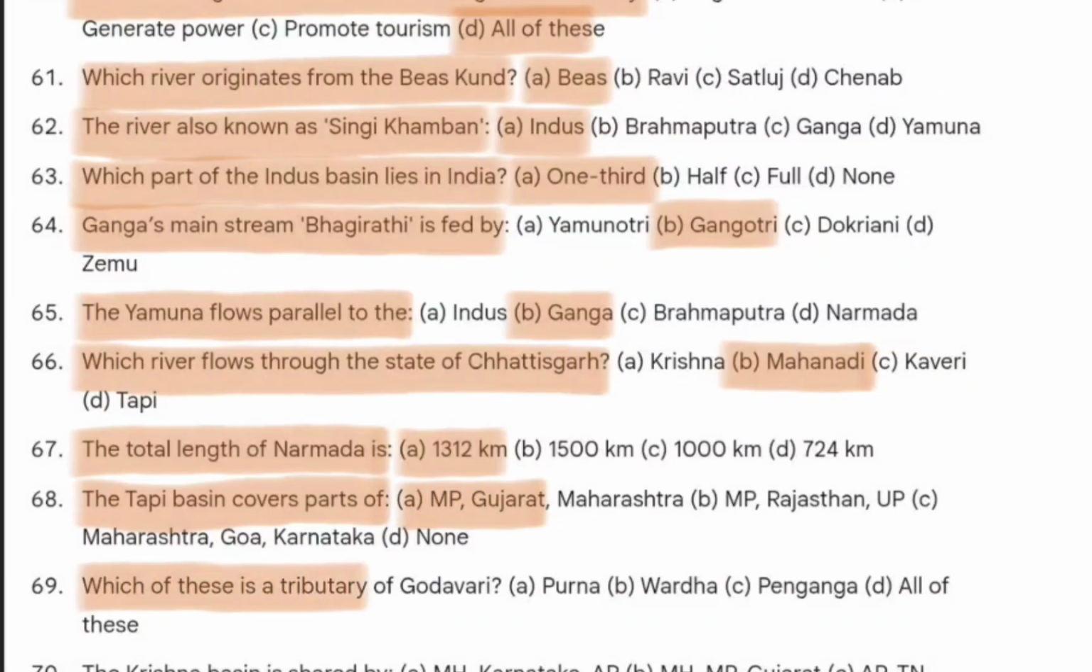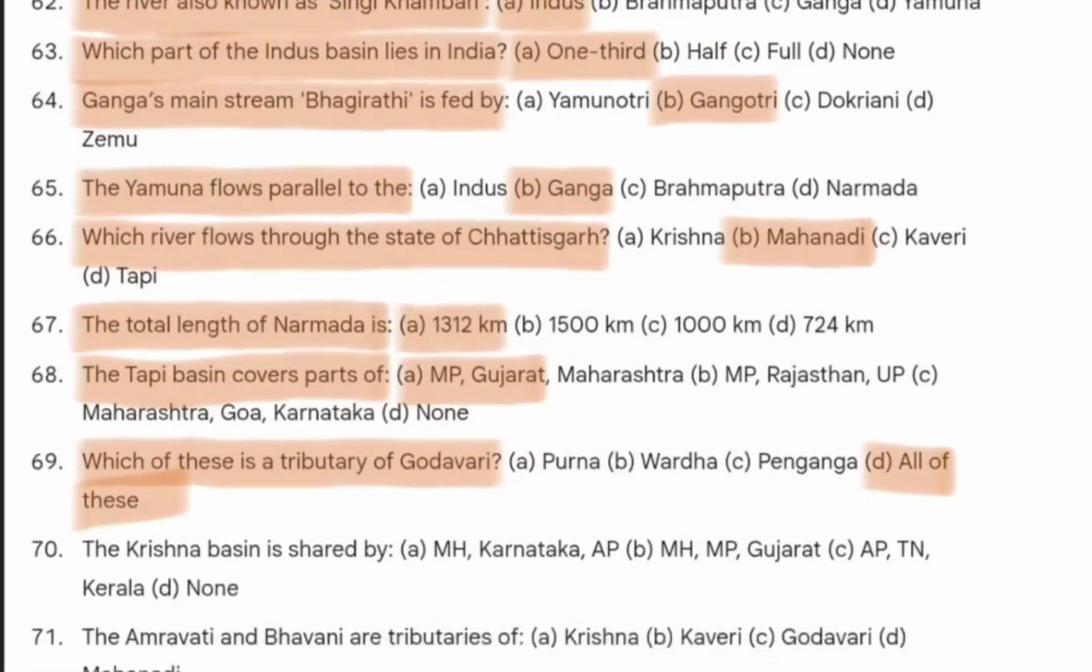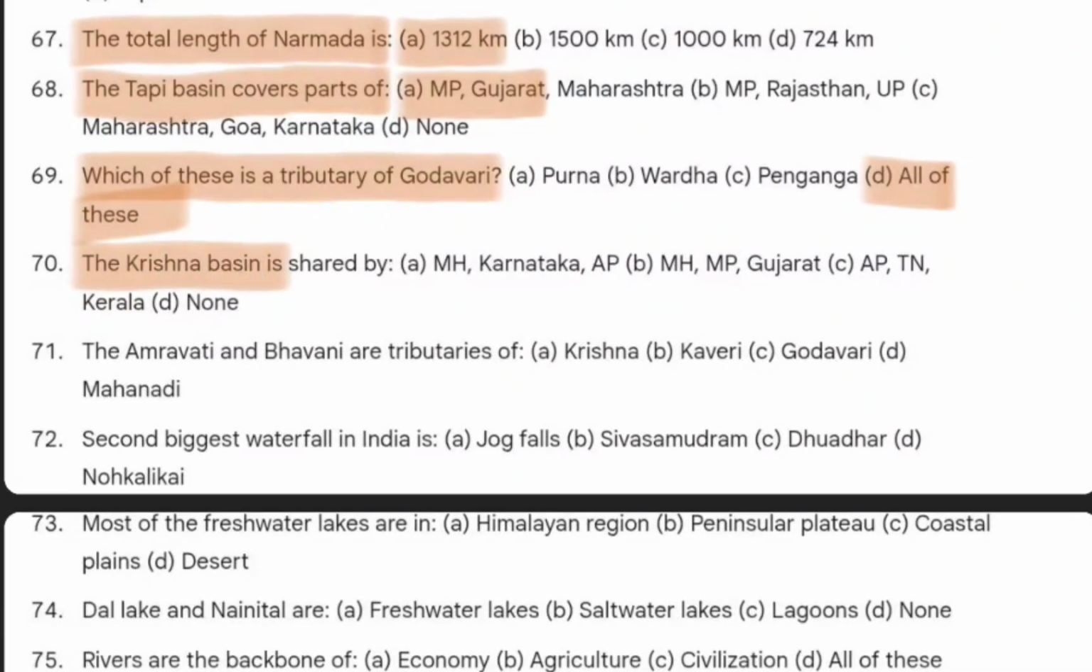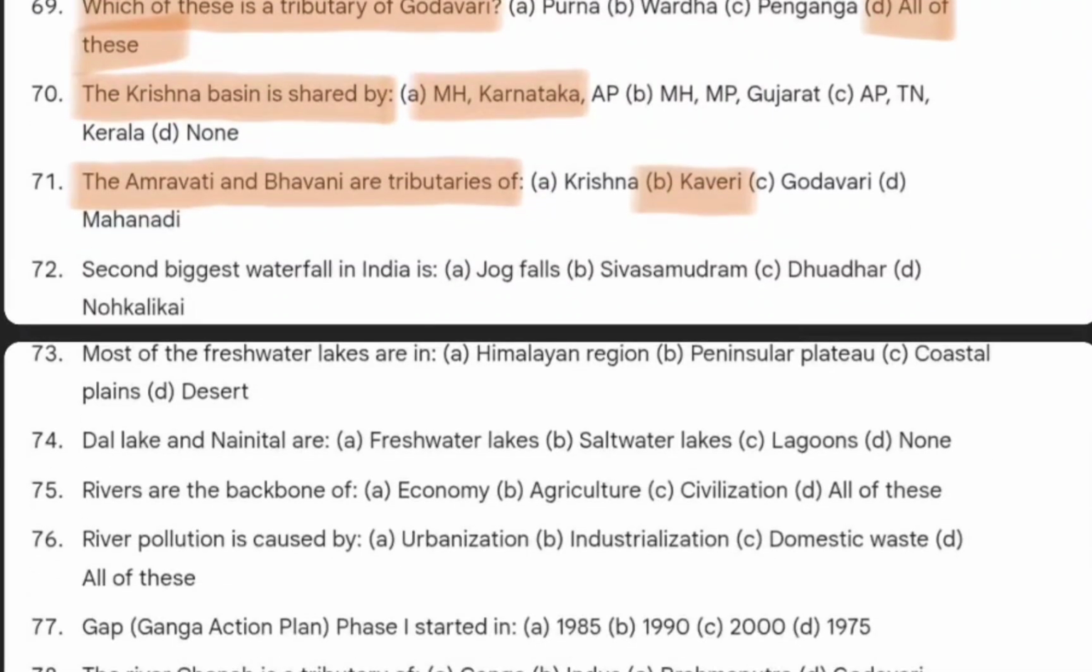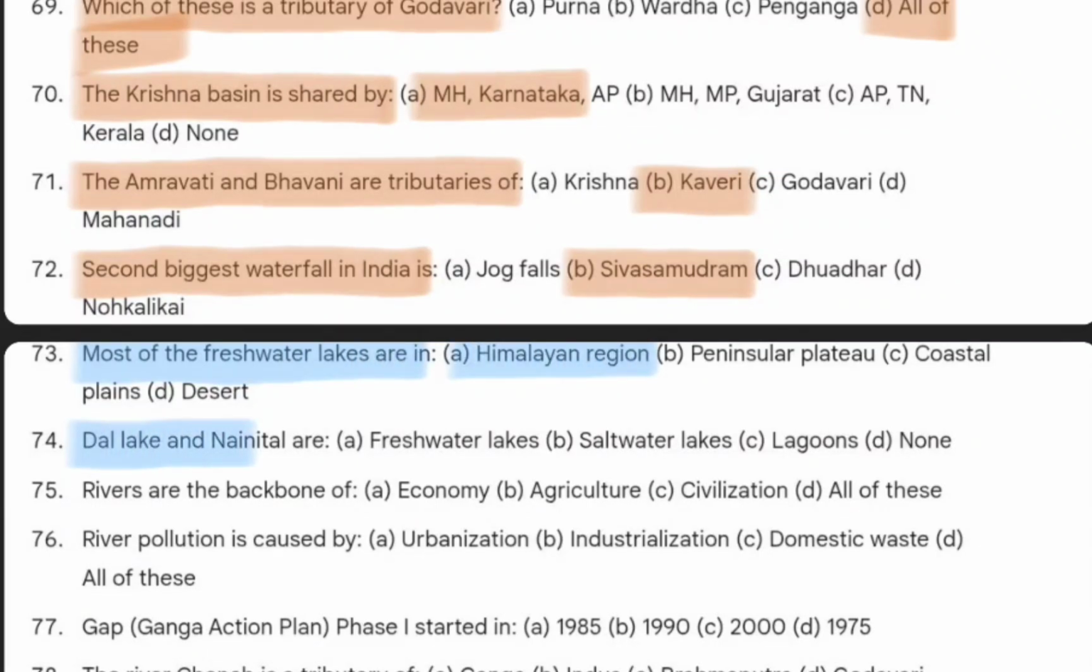Which of these is a tributary of Godavari? That is Purna, Wardha, Penganga, all of these. Next question is the Krishna basin is shared by Maharashtra and Karnataka. Next, the Amaravati and Bhavani are tributaries of Kaveri. Second biggest waterfall in India is Shivasamudram. Next question is most of the freshwater lakes are in where? Himalayan region. Dal Lake and Nainital are freshwater lakes.